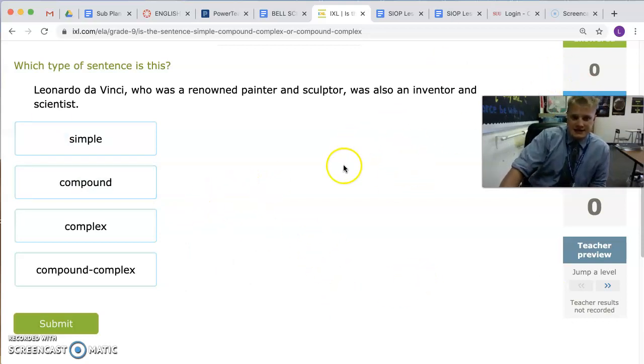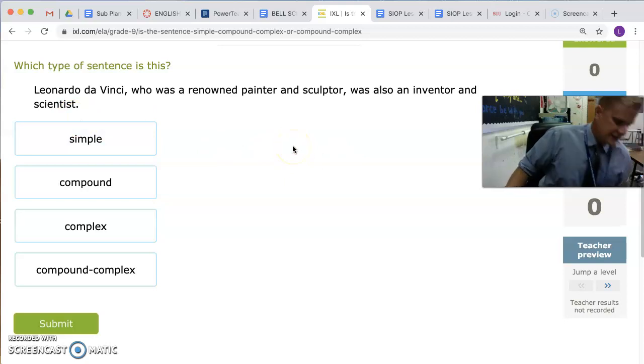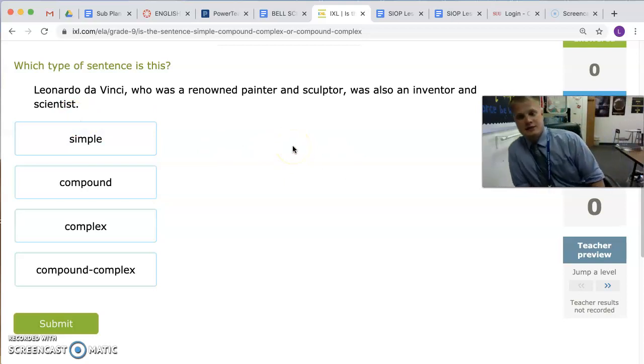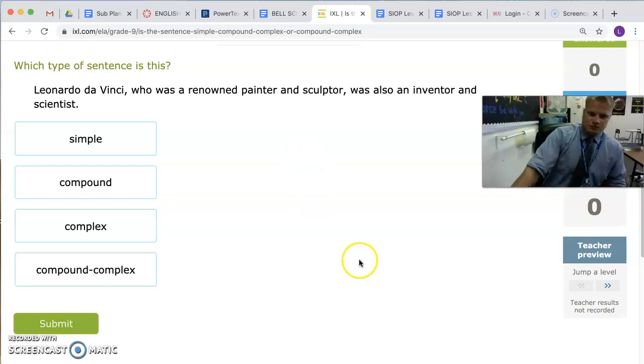This is the last IXL section that will be due today. All of your IXL sections that we've done since the last one will be due today. So this one, for instance: Leonardo da Vinci, who was a renowned painter and sculptor, was also an inventor and scientist. So I need to ask myself, are there dependent and are there independent clauses?